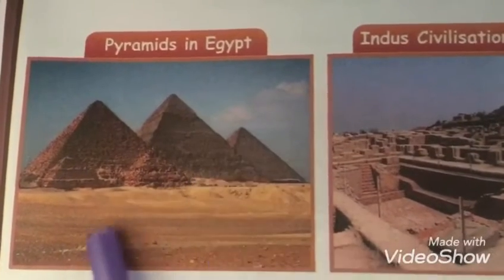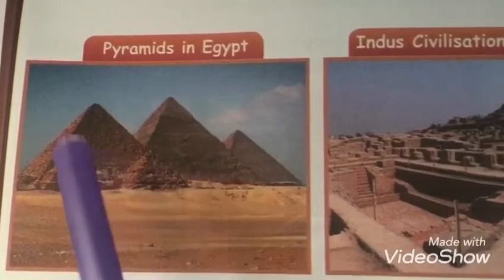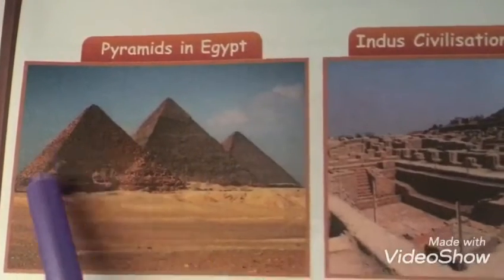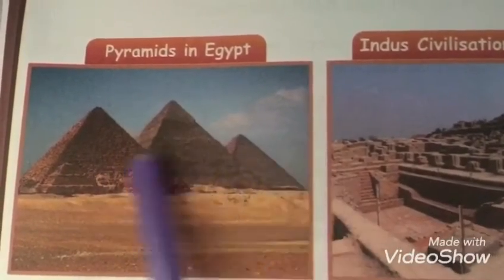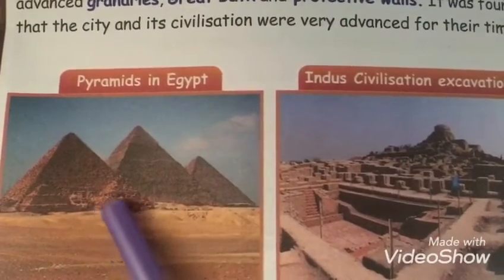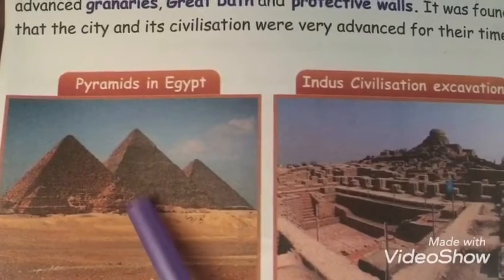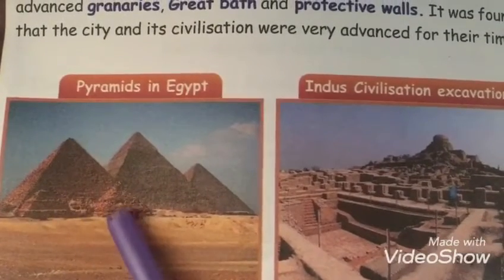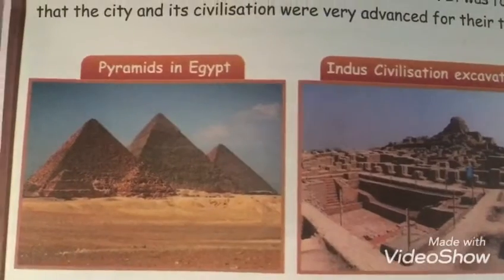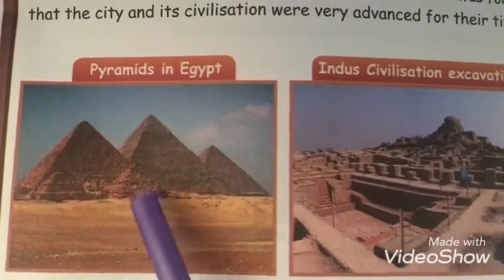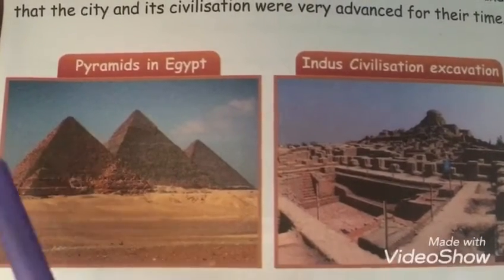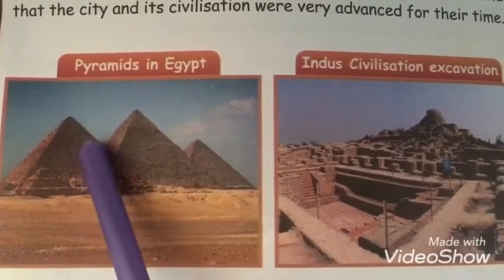See here, this is the image of pyramids, which is located in Egypt. Egypt is a place, and these are all the images of pyramids. See here in this image, the small pyramids. The small pyramids are made for queens. You know what is queen, right? But see here, some big pyramids are there.